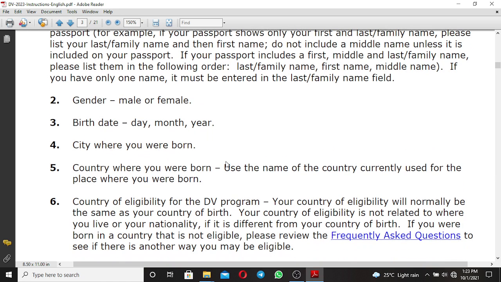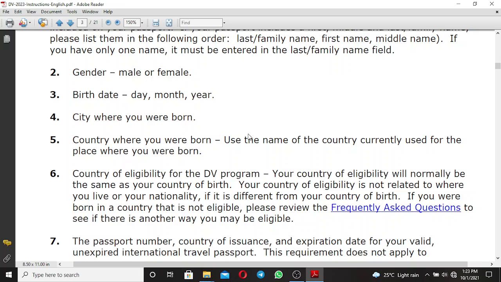And the fourth thing is the city where you are born. So what you need to do is to fill in the city where you are born as it appears maybe on your birth certificate or on your passport. Also, the country where you are born. The country where you are born, you're going to fill it.